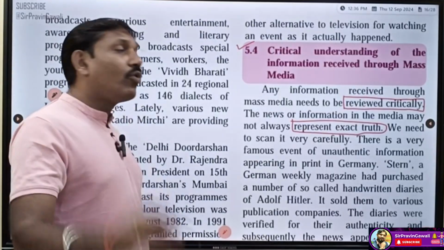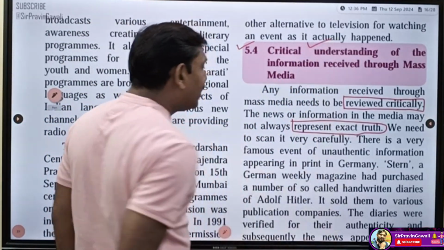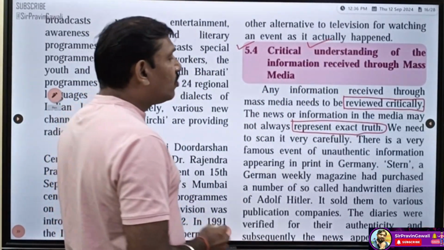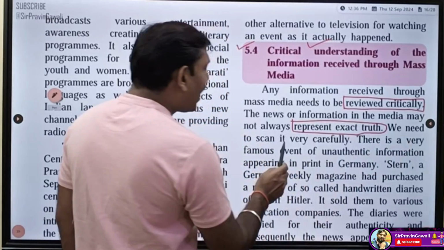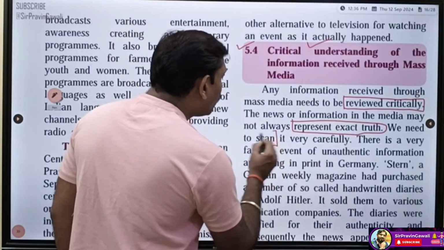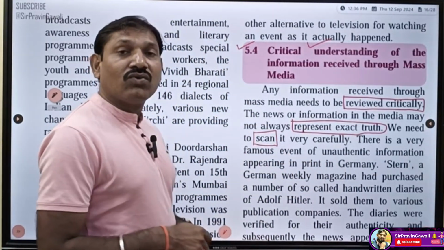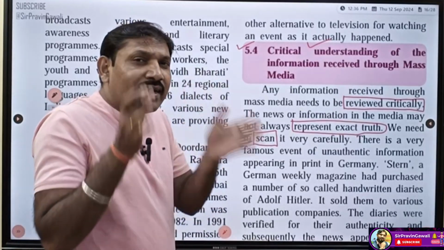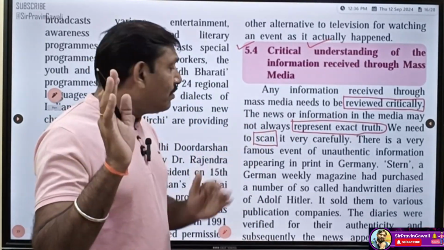So here it is very important to do the critical analysis, or critical understanding, of the news received through the mass media. We need to scan it very carefully. So what do we have to do? We have to scan. Scan means what? We have to study about it properly, we have to think critically on it, we have to think from all the angles.